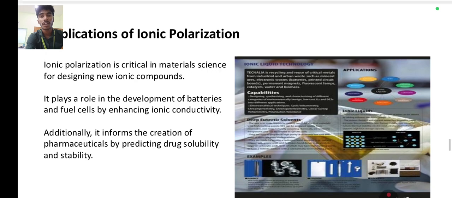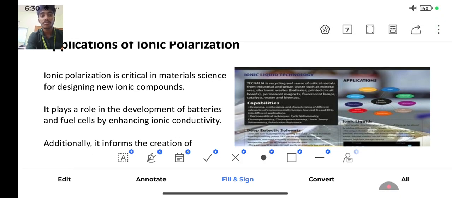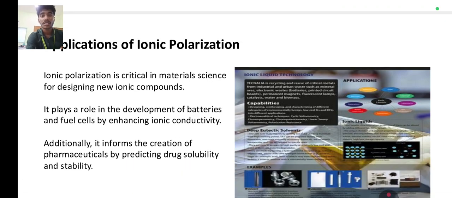Applications of ionic polarization. Ionic polarization is critical in materials science for designing new ionic compounds. It plays a role in the development of batteries and fuel cells by enhancing ionic conductivity, and in the creation of aromatic and pharmaceutical drug stability. This is the process we have done in ionic liquid technology.